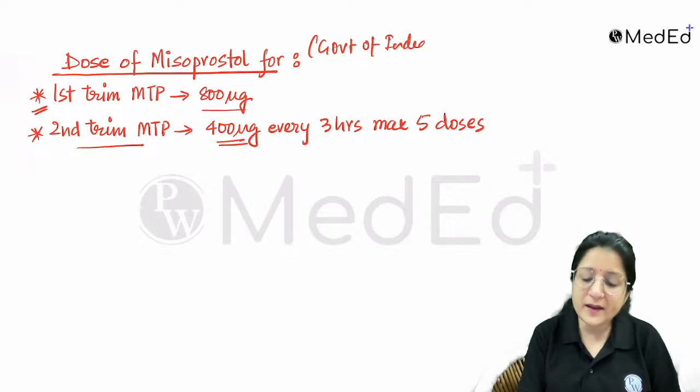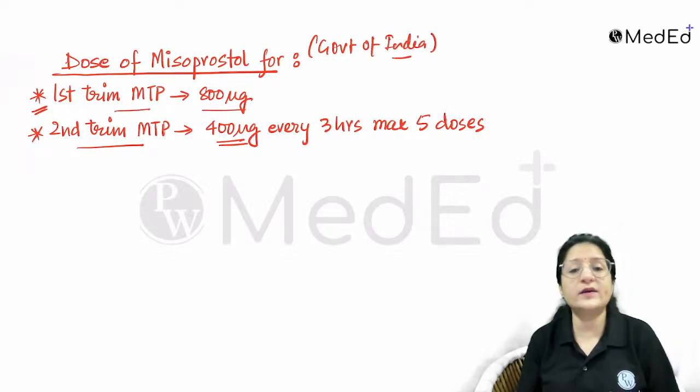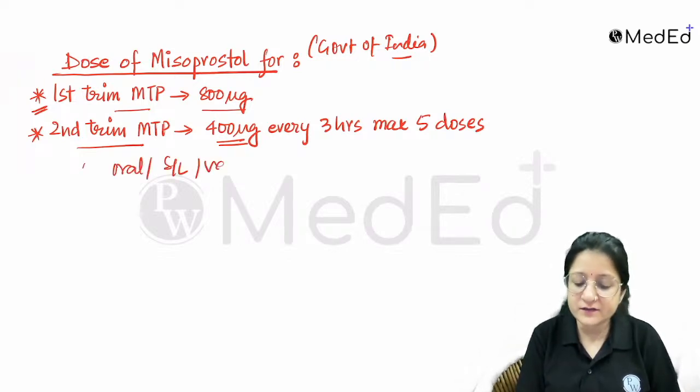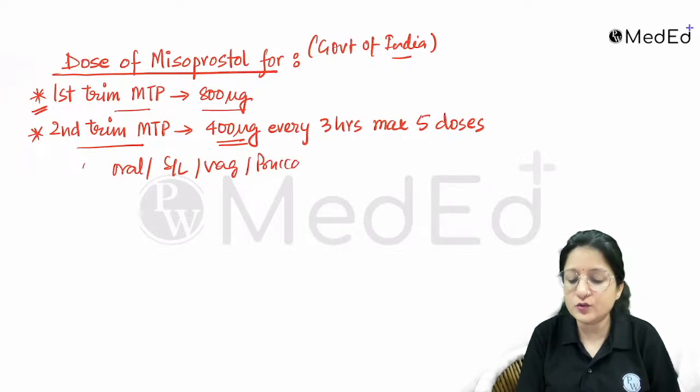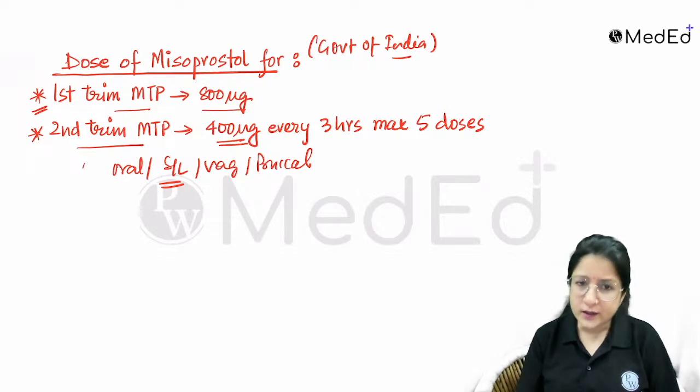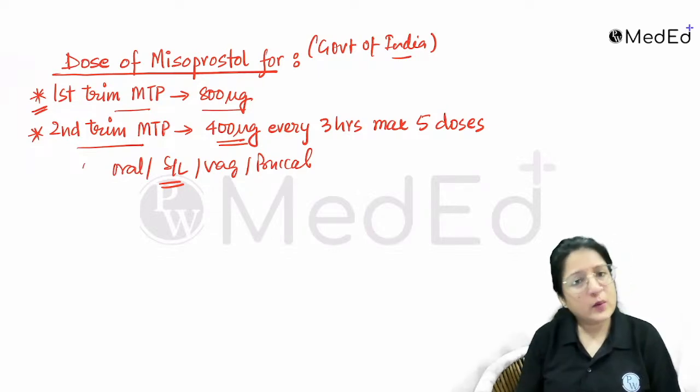Right. Also remember that misoprostol in these situations can be given by all routes, right? So we can give it orally, we can give it sublingually, we can give it vaginally, we can give it buccally. All routes are there, but yes, most preferred is sublingual, right? So remember this important point also.